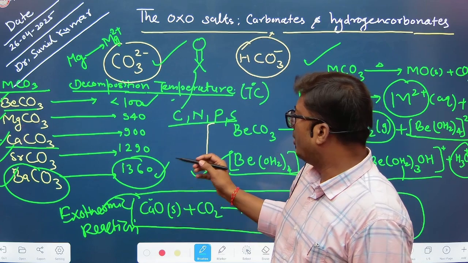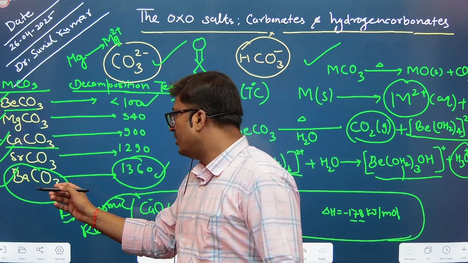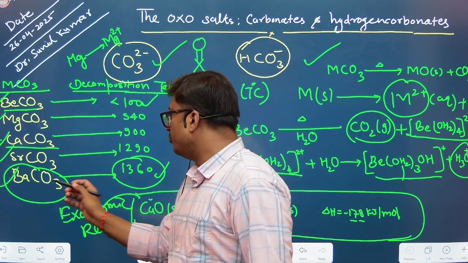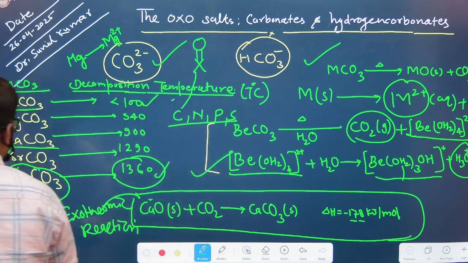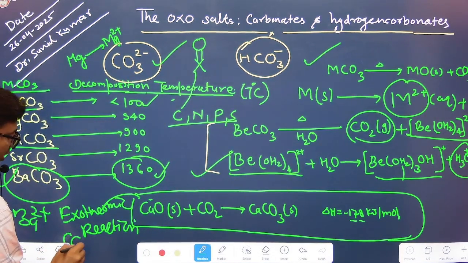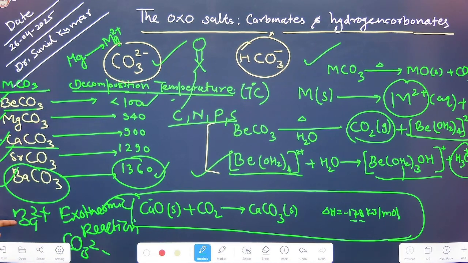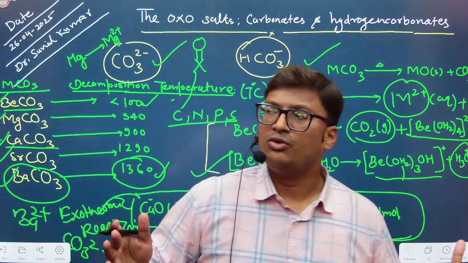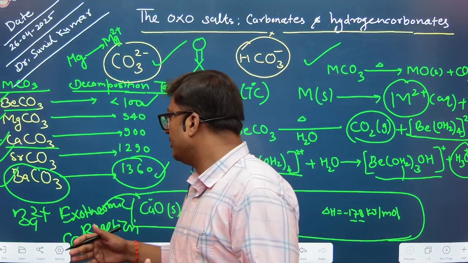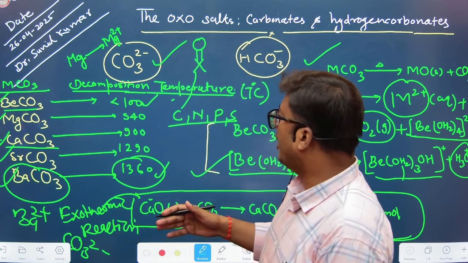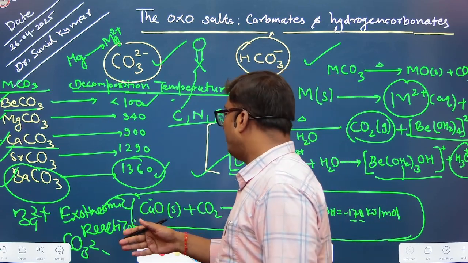So it confirms that there is more stabilization of barium 2+ and carbonate 2-. Because of the increased size of barium 2+, a highly charged and bigger cation stabilizes the larger polyanions.